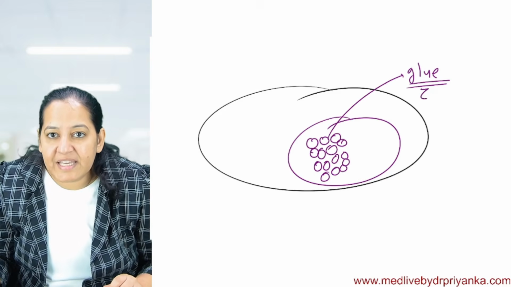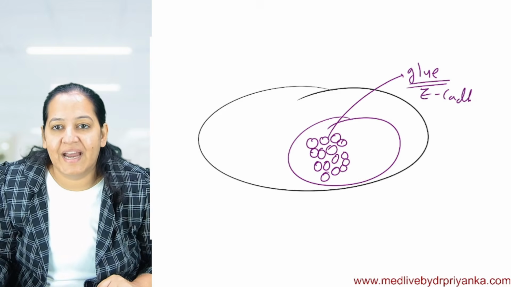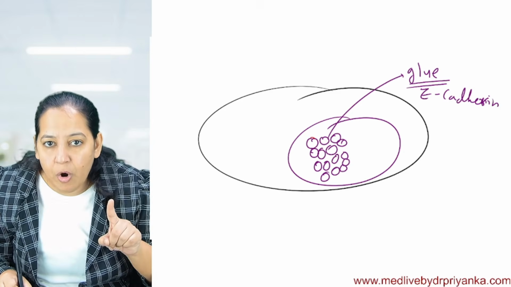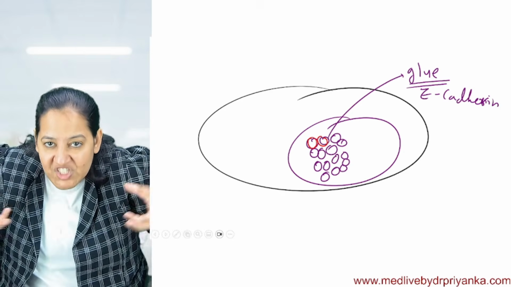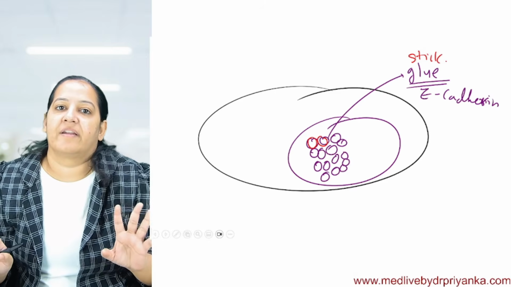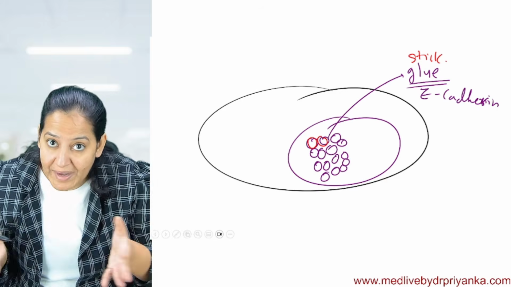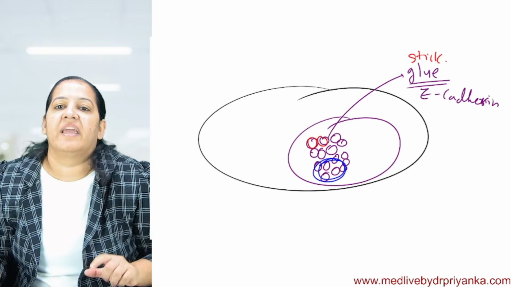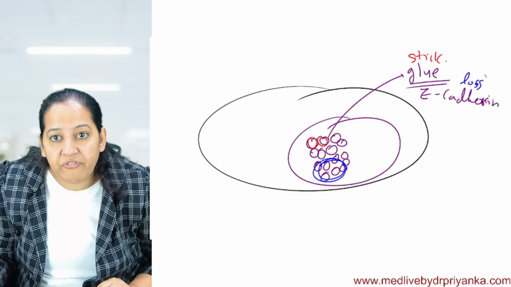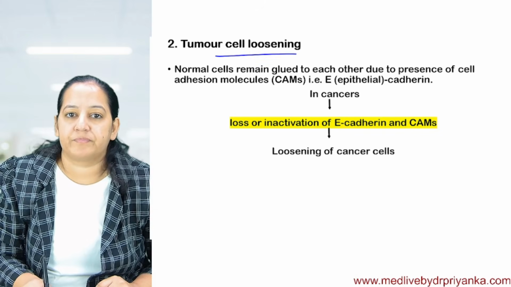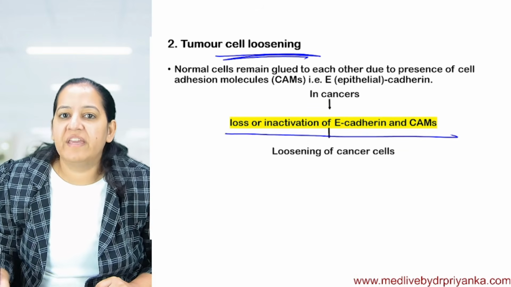The glue is E-cadherin. It's a protein known as E-cadherin present on the cell surface. All the cells have E-cadherin on the surface, which sticks them with each other. With the help of this glue, they stick with each other. So they lose E-cadherin. The cancer cells are very smart. They want to get loosened. So a cluster among them loses E-cadherin. Loss of E-cadherin is loosening. So for loosening, there is loss of E-cadherin.